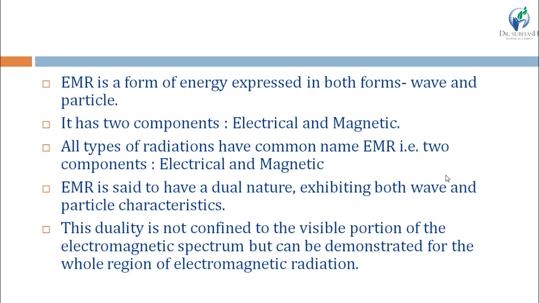Means a particular small part of radiation does not exhibit both wave and particle properties, but any type of whole radiation gives both wave characteristics and particle characteristics.